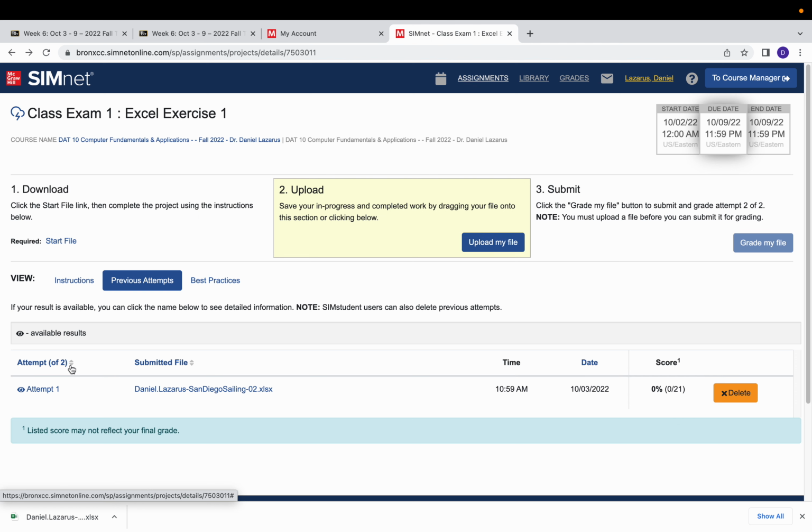So all of you will have 2 attempts. See, it says attempt 1 of 2. So you have 2 attempts to get as high a grade as possible. Obviously, I told you this. The objective of this is to maximize your learning in Excel. Please do not do any kind of group work. It has to be completed individually.